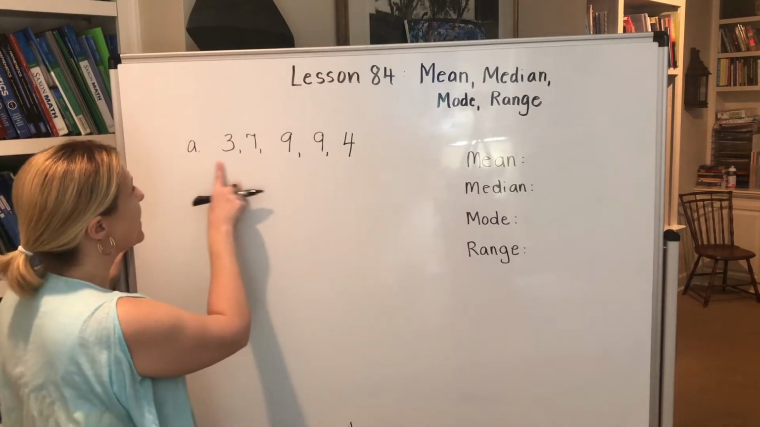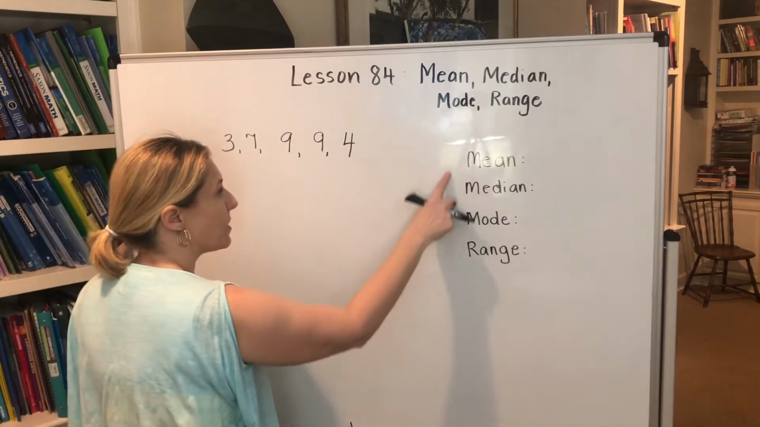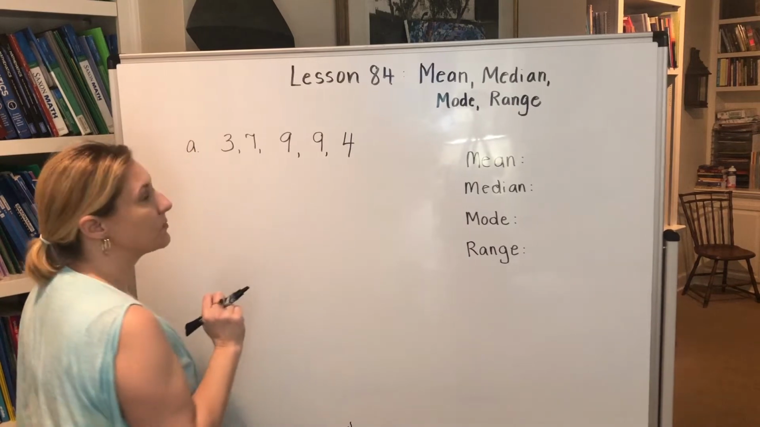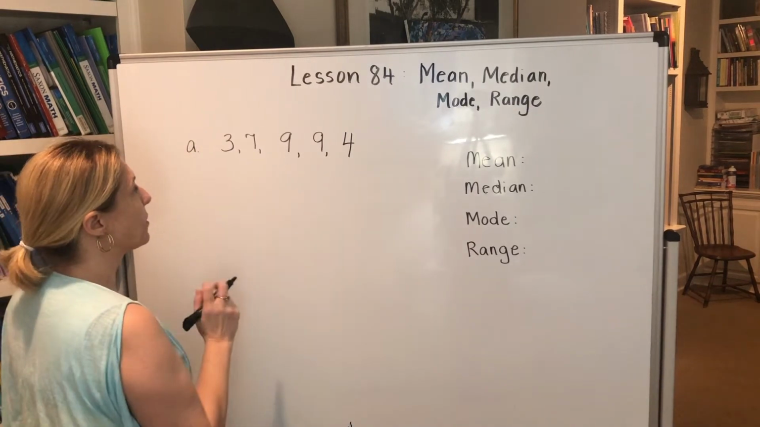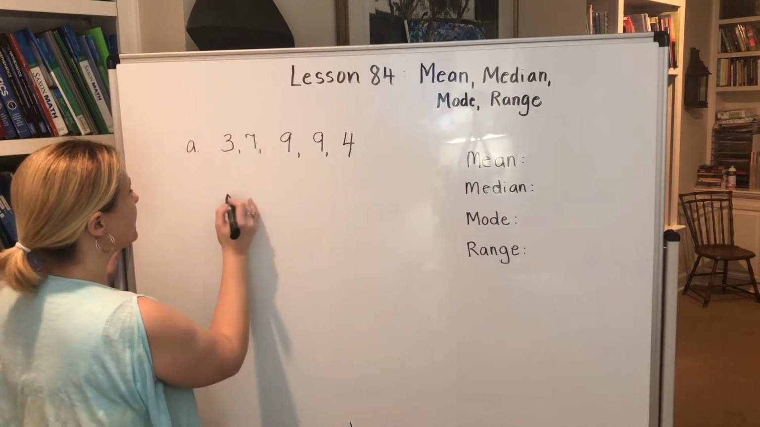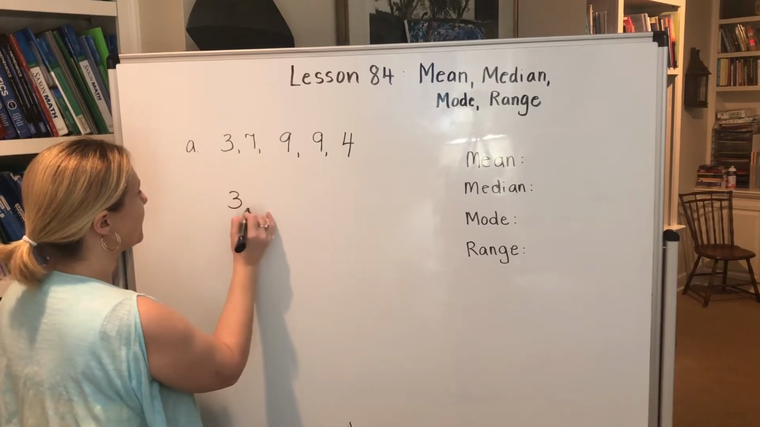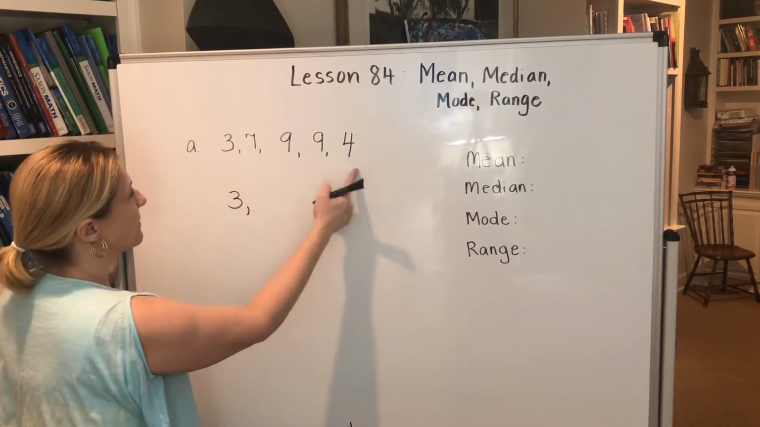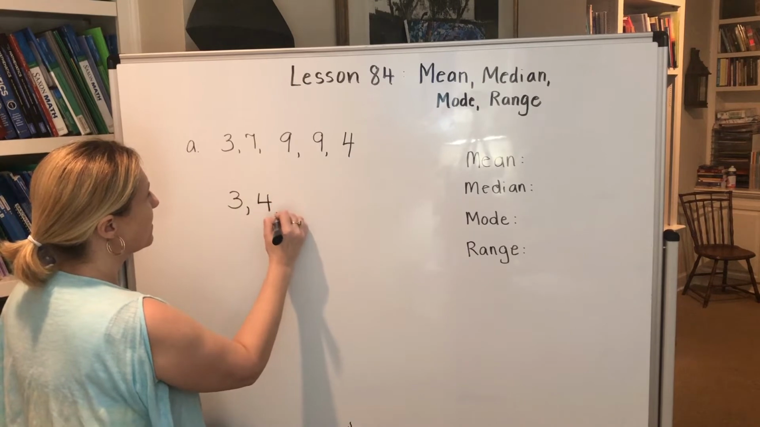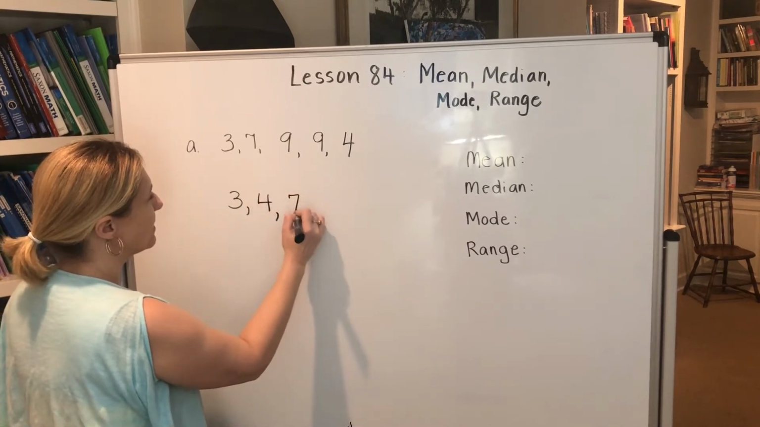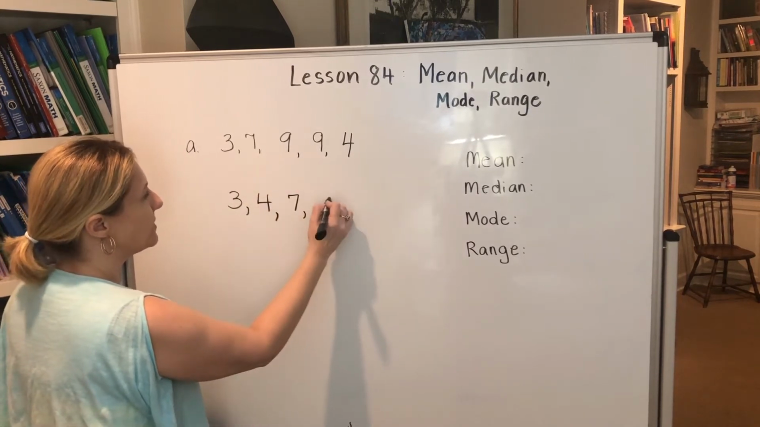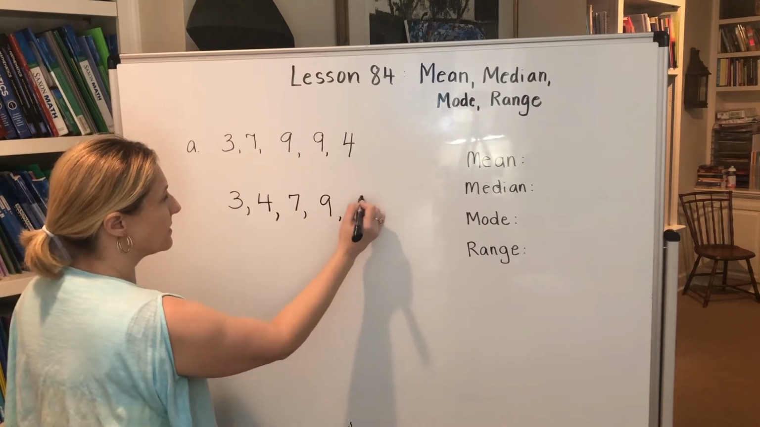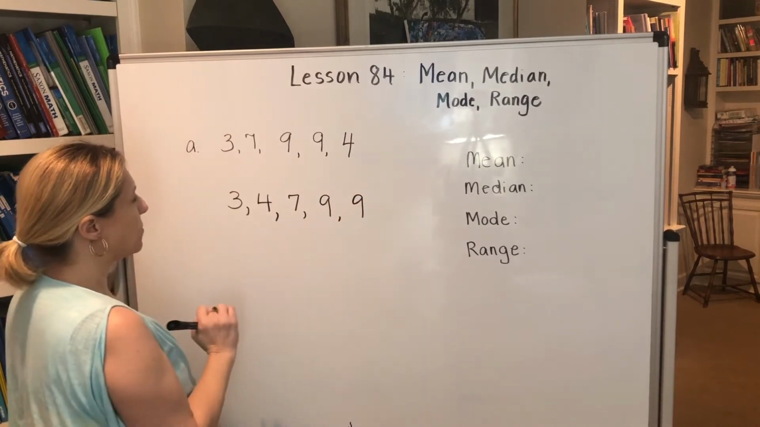Now the first thing we have to do when we are trying to find these things is we must put the numbers in order, okay, from least to greatest. So let's do that first. We have 3, we have a 4, a 7, and it looks like 2 9s. Okay, now we have them in order.